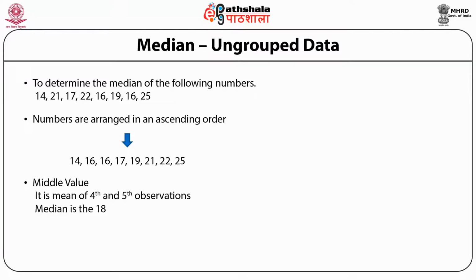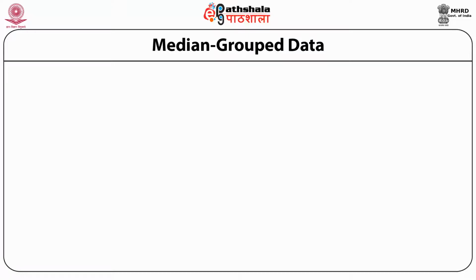So the median will be the mean of 17 plus 19. It comes out to be 17 plus 19 divided by 2, which is 18. So the median value is 18. Now let's look at how we calculate the median in case of grouped data.